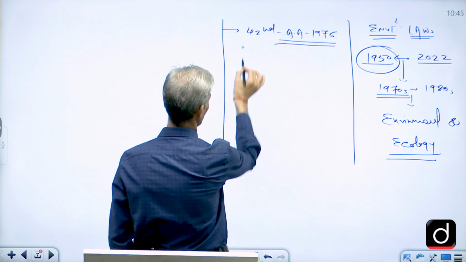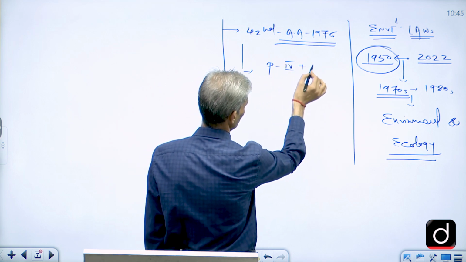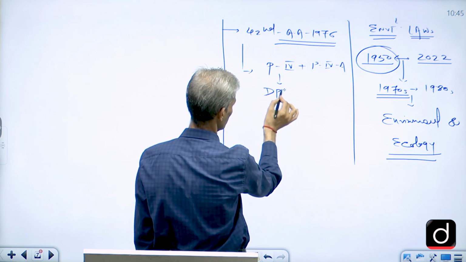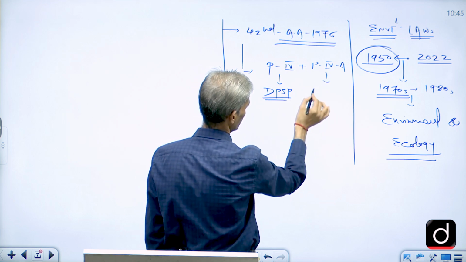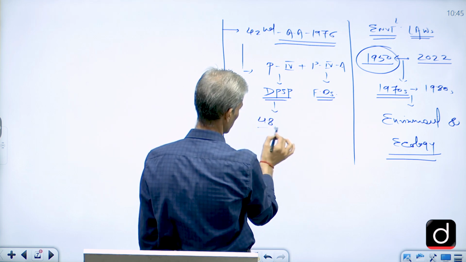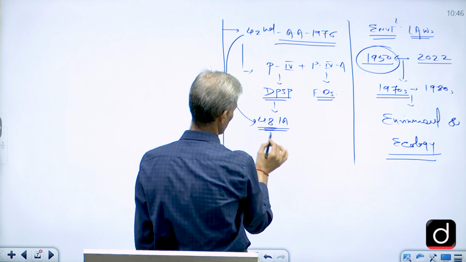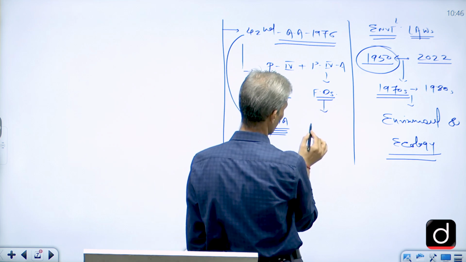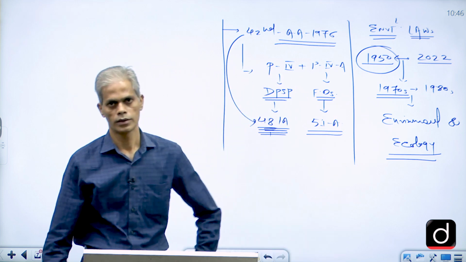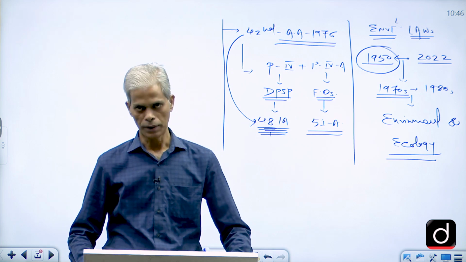Here we can see that the environmental concerns were basically dealt with in Part 4 and Part 4A of the Constitution. Part 4 is related with the DPSP, Part 4A with the fundamental duties. Especially Article 48, or to be specific 48A, which has been inserted in this particular amendment, talks about the protection of the environment, and Article 51A deals with one of the duties, the protection and maintaining of harmony with the environment.